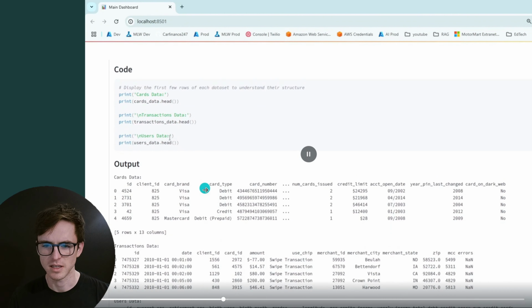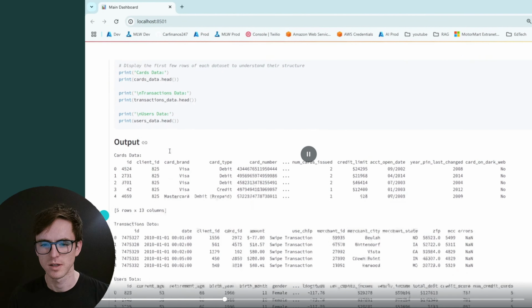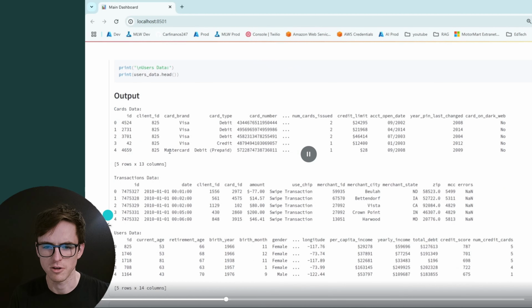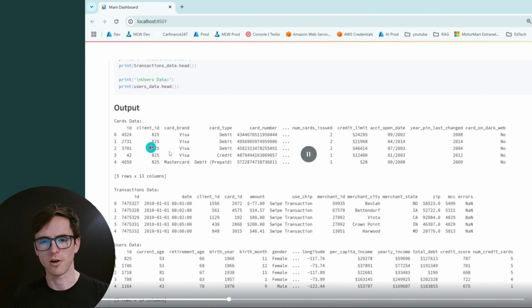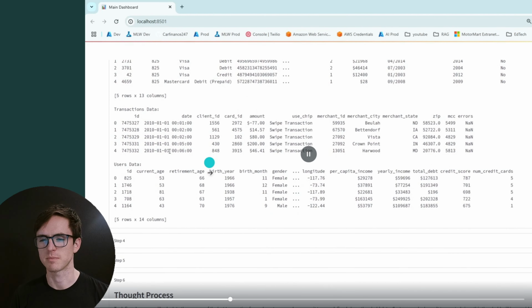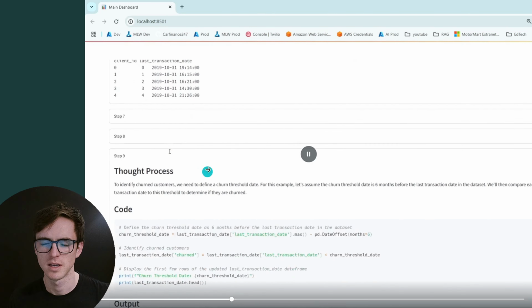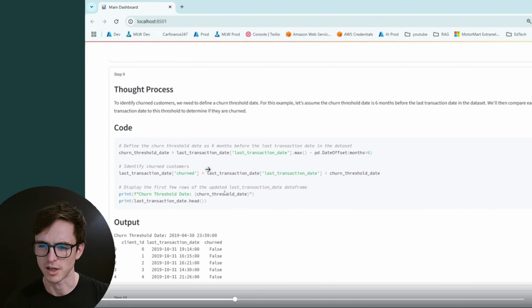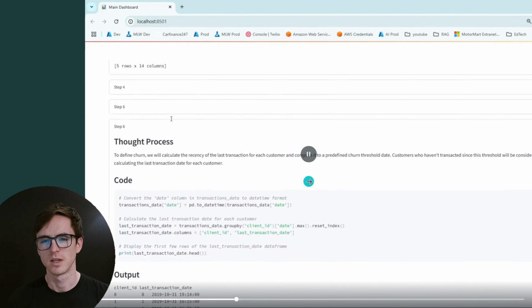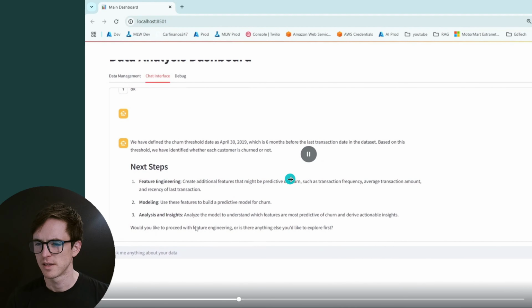It's inspecting the data, and we can see what the output is, which is the kind of thing that you'd expect to see in a Jupyter notebook, that you're inspecting the data and doing some rudimentary analysis. There's definitely a lack of exploratory analysis, which I would expect to see in a notebook from a data scientist. More visualizations and plots just to get a feel for how messy the data is. Is there any other pre-processing steps you might need to do to tidy it up? But it's not a bad start. Probably not useful for a non-technical user, but perhaps useful for a data scientist if it was more advanced. So it's asking me if I want to proceed with feature engineering. So that sounds good. Let's see what it can do.